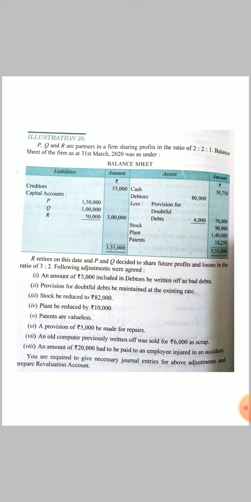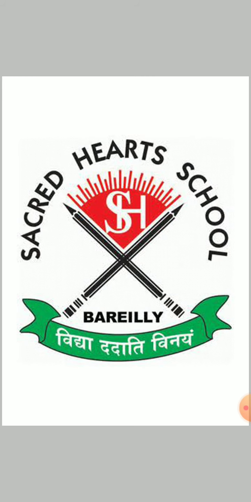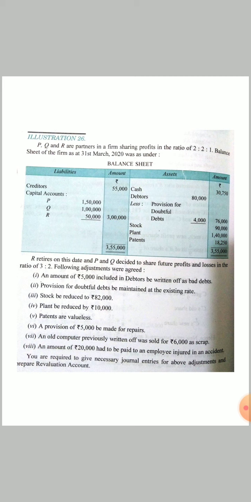An amount of 5,000 included in debtors is to be written off as bad debts. 5,000 of bad debts are happening. But there is already a 4,000 provision, so 4,000 will be adjusted. Only how much is our loss? 1,000. So in revaluation we will write to debtors 1,000 because our 4,000 is adjusted.